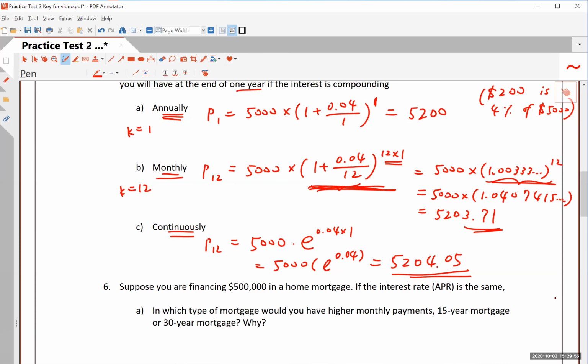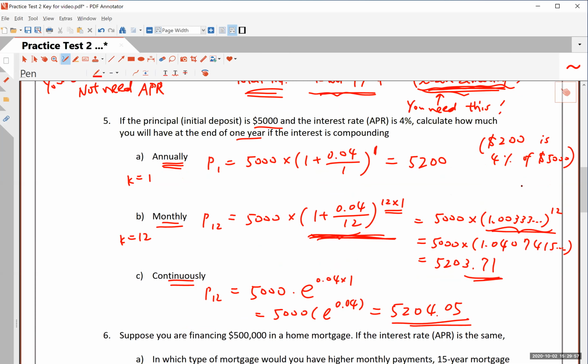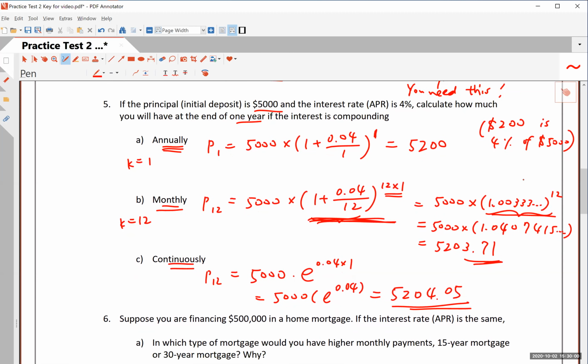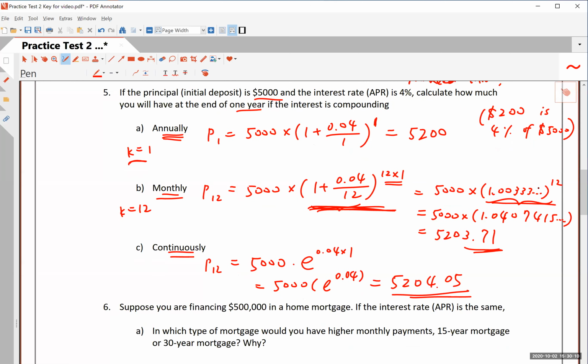Okay. Note that continuous compounding gives you the most amount among these, even though all of these are with the same interest rate of 4%. This number K, it makes a difference. What kind of interest is that? Is that annual or quarterly or monthly or daily or continuously? It does make a difference. And the whole idea is more compounding happens even with the same amount of time. The more frequently the compounding happens, the more money you would be making, because you can see this is the highest here. This is the second highest, and this is okay.